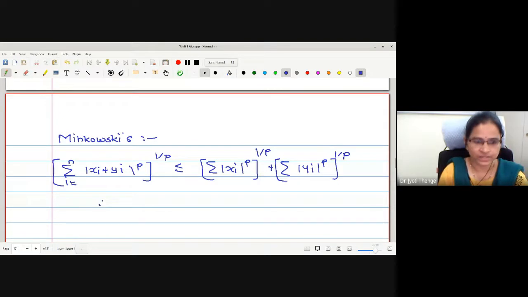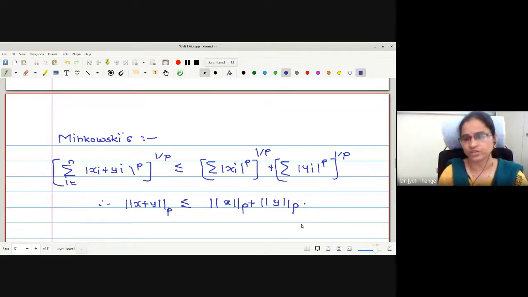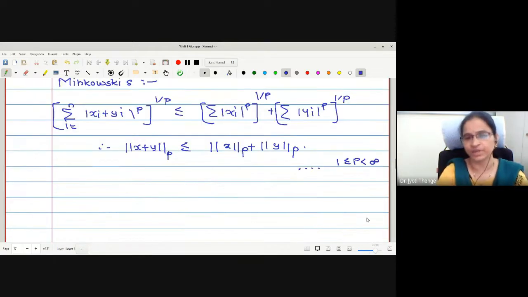As per the definition, this is norm p of x plus y, this is norm p of x, and this is norm p of y. What is the condition on p? 1 less than or equal to p less than infinity, or simply p greater than or equal to 1. One more inequality we are going to use.